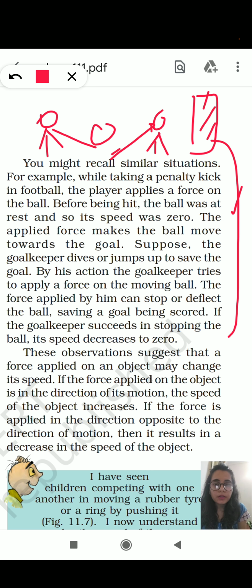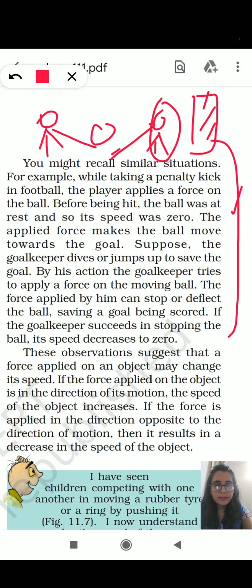Suppose the goalkeeper dives or jumps to save the goal. Now here is the goalkeeper. Suppose he applies a pull and holds that ball. Then from the state of motion, the ball comes to a state of rest. By his action, the goalkeeper applies force on the moving ball. The force applied by him can stop or deflect the ball, meaning it can decrease the speed of the ball or completely bring it to a state of rest.